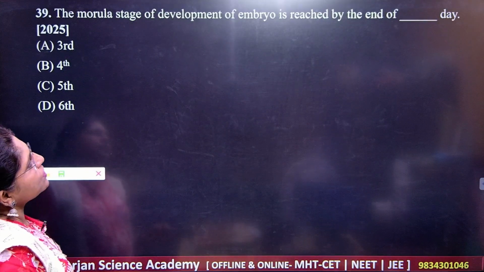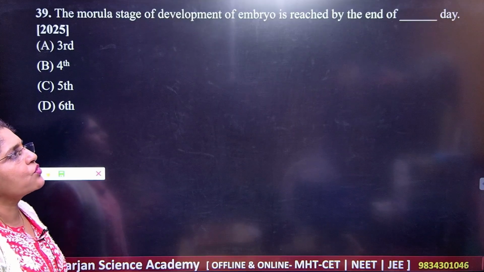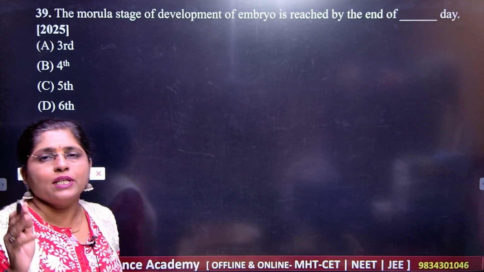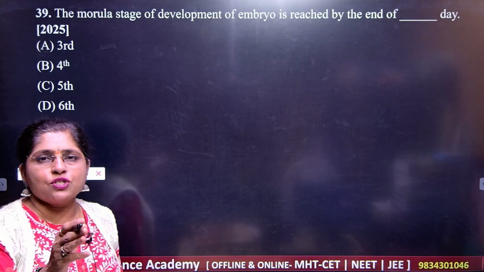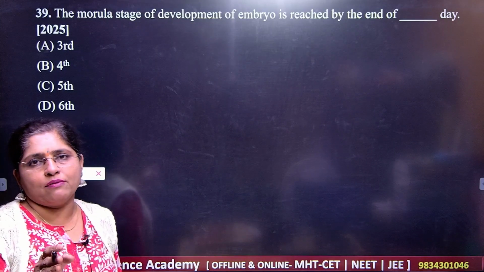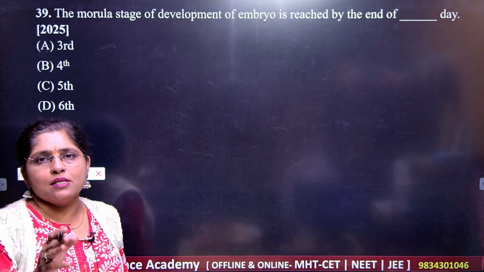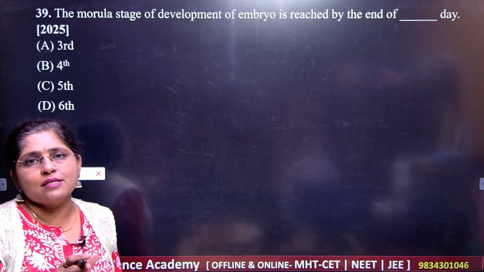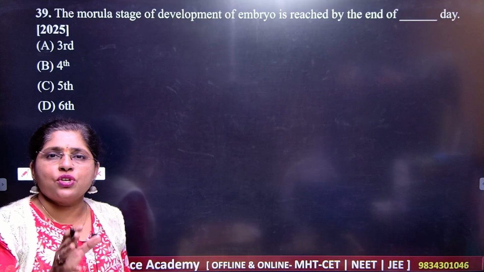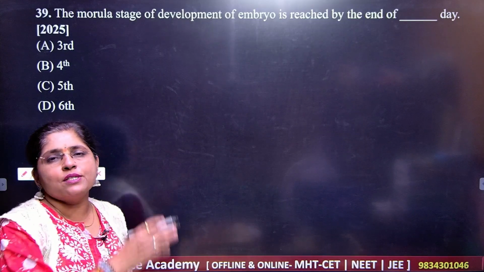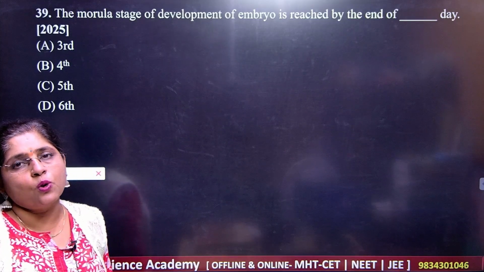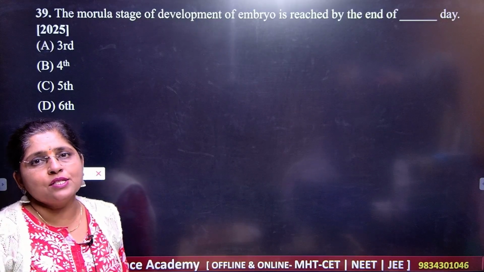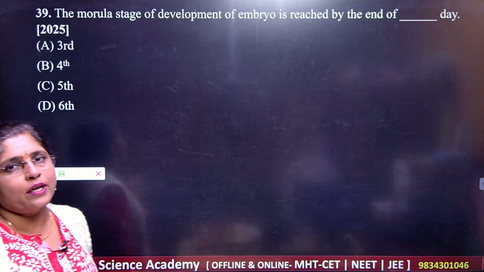Okay, next, which is the next one? The morula stage of the development of the embryo is reached by the end of dash day. What I told you, you should know the hours for the cleavage. You know that first cleavage is going to be there after 34 hours, right? 34 to 37 hours. And then we have the morula stage, 2 to 3 days, then 6, 7, 8, this is the stage of blastula, and that onwards you have the process of gastrulation. So dear students, please remember all the hours, then days for gastrulation, blastulation and all these things, right?